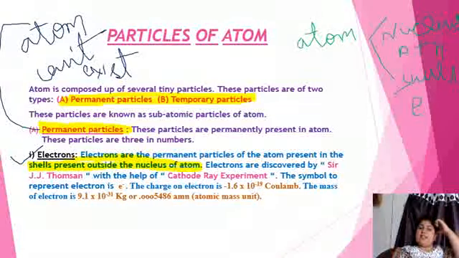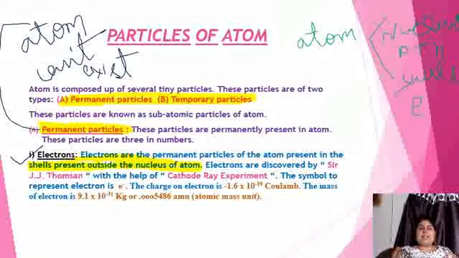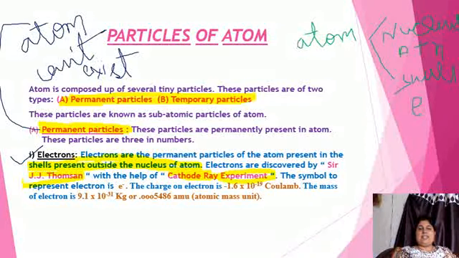The electron was discovered by Sir J.J. Thomson with the help of the cathode ray experiment. We will discuss this experiment in the next video. Presently I just want to tell you who discovered the electron.